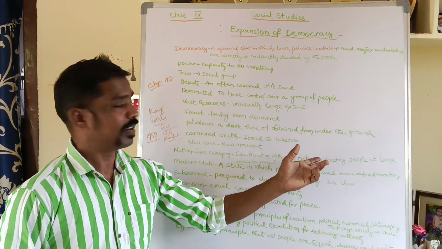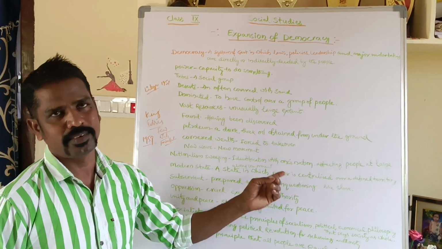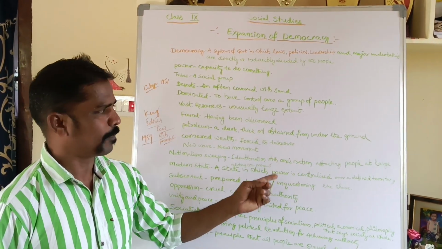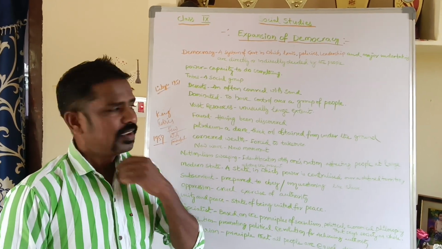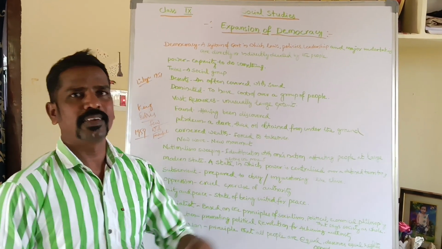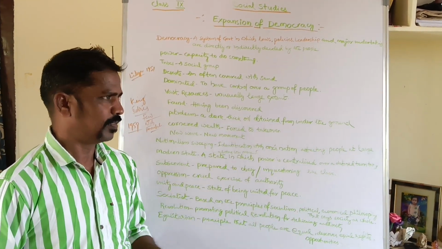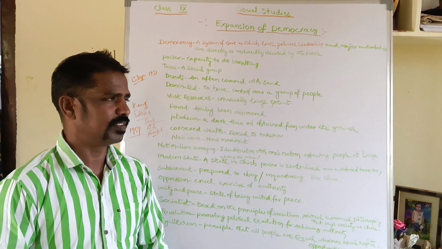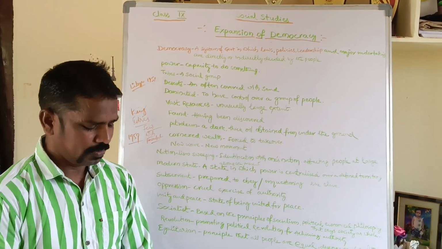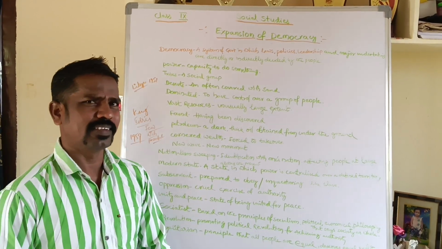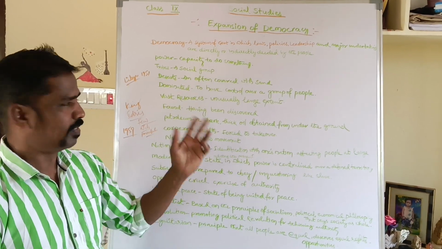They also depend on animal rearing, which means to protect and rear domestic animals for their livelihood. This is mostly in the desert. Desert means an area often covered with sand.